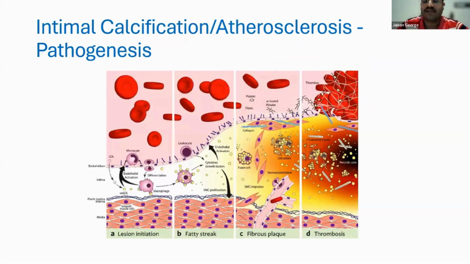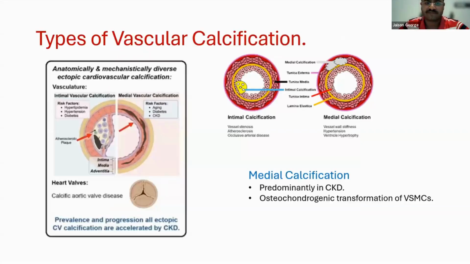I won't go much detailed into the pathogenesis of intimal calcification, but to make it simple, it is just atherosclerosis, which begins with LDL deposition and oxidation in the endothelium, triggering inflammatory cascade, plaque formation, and thrombosis. And then there is medial calcification that occurs around the smooth muscle-rich medial layer of blood vessels. It occurs predominantly in CKD.